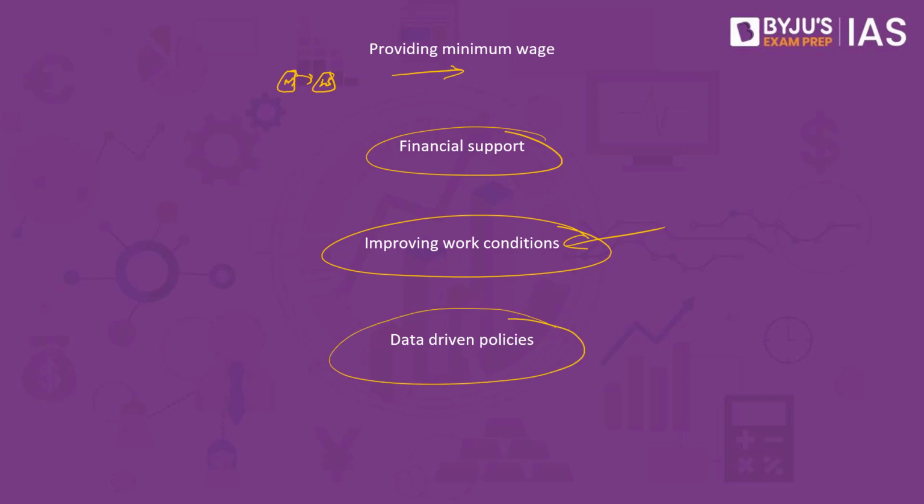What do we mean by data driven policies? This basically means the government will have to conduct the survey, the government will have to understand how many people are working, what are the challenges that they are facing, what are the concerns that they are facing, and these issues and concerns will have to be addressed. The plight of the rural women will have to be taken into picture, and suitable recommendations and their implementation will also have to be monitored.